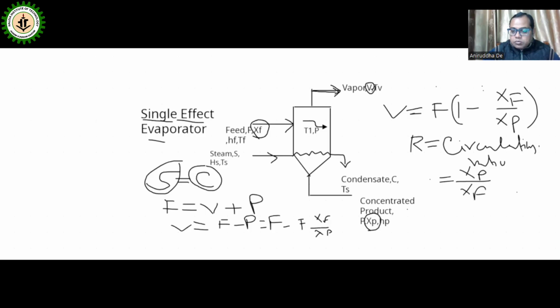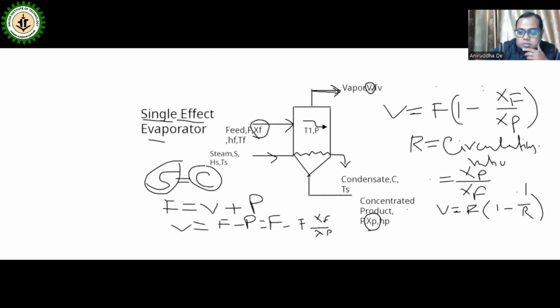So V is equal to F into 1 minus 1 by R, since 1 by R is XF by XP.